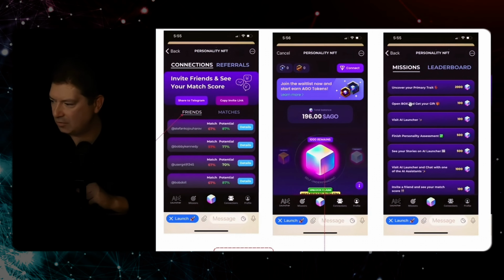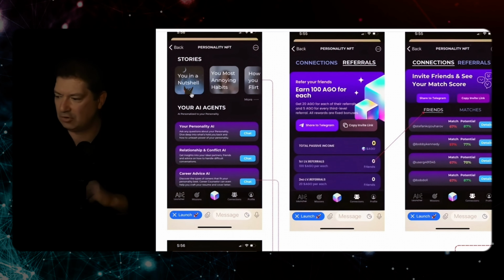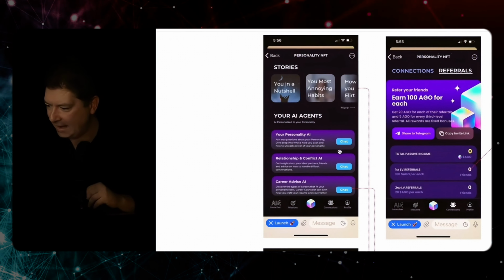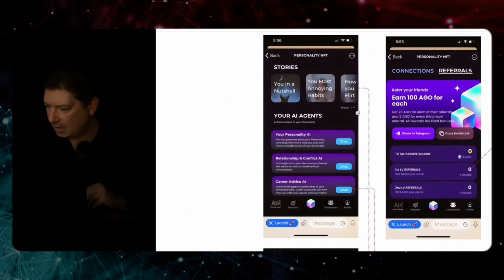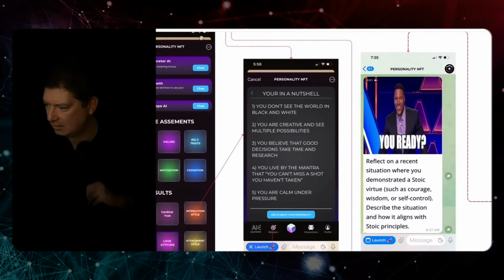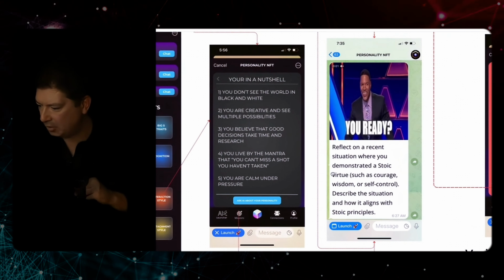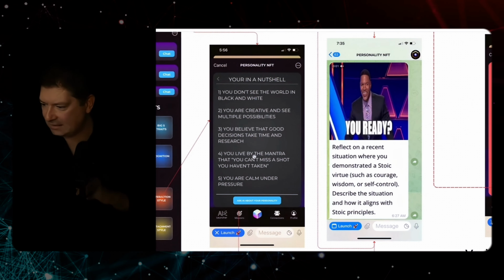So we have connections, referrals, and then here we have stories like you in a nutshell, your most annoying habit, and so on. The AI agent is a dynamic part of this application. Here's the you in a nutshell. This is basically your results in 5 quick bullet points. And then you can ask AI questions about it.